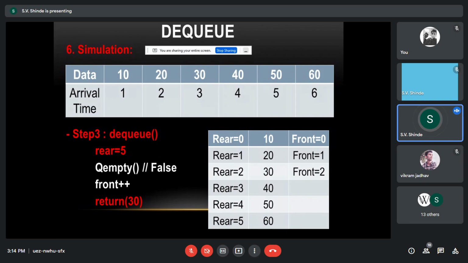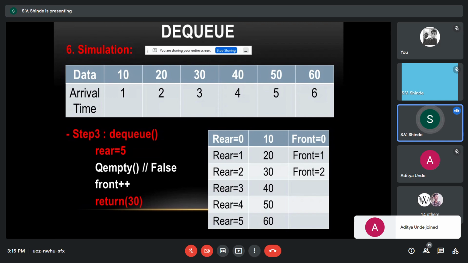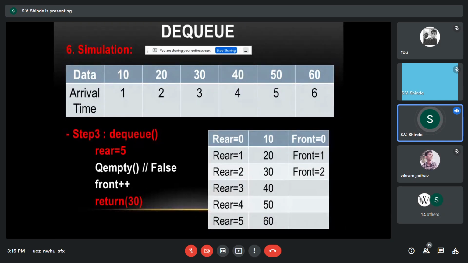Next, third step, if you again issue DQ, it will return 30, but the rear is constant at 5. So again we'll issue DQ. You see that front is incremented and it returns 40. Again we issue DQ and it will return 50.